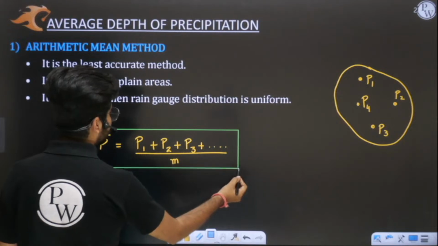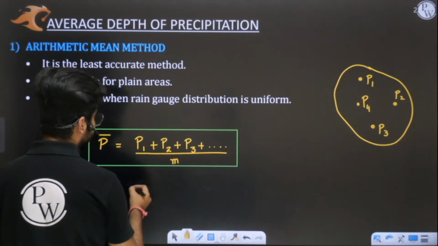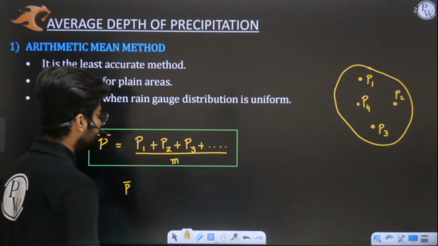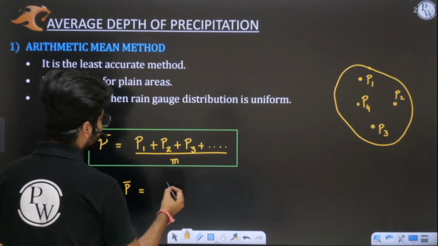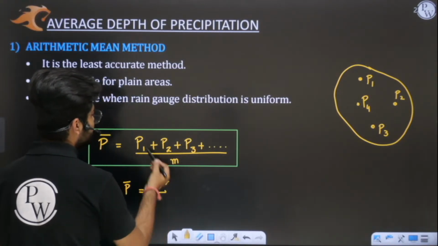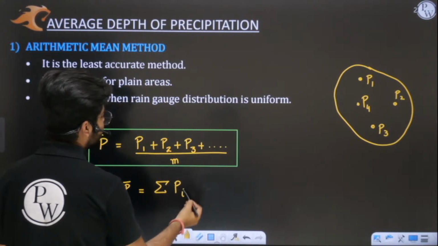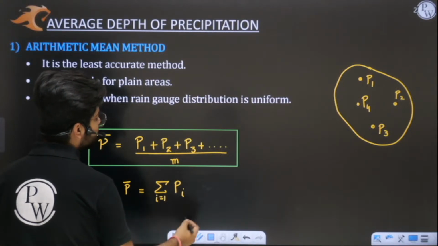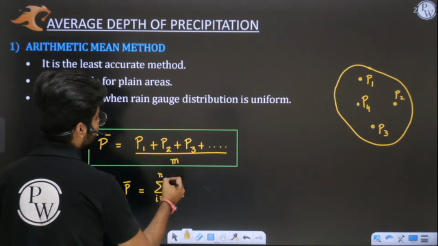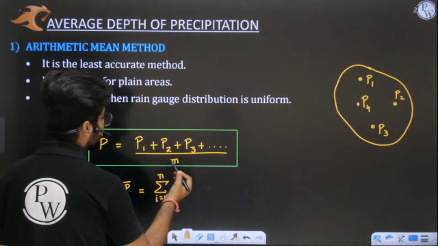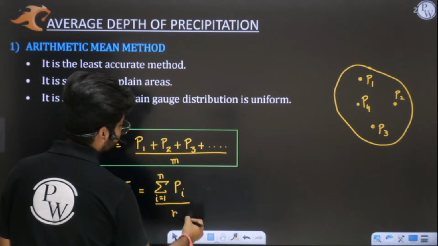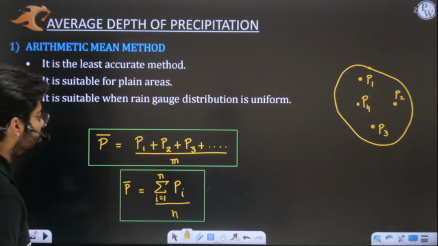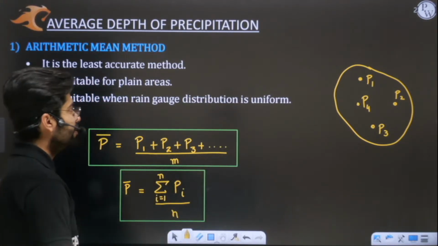If I want to write it in the form of a series, this bar represents average, so this P bar is giving you the average. You can also write it as sigma, the summation of all the precipitations, where i varies from 1, 2, 3, till n or m, whatever value you want to take. If this is n, we divide by n. This is the same formula, written in series. Simply sum up all the precipitation values and divide by n. This is your arithmetic mean method.